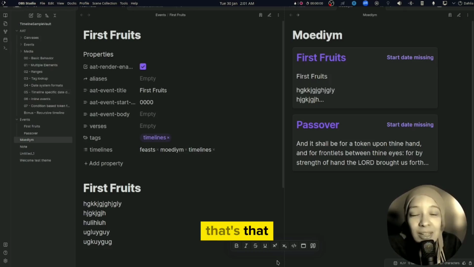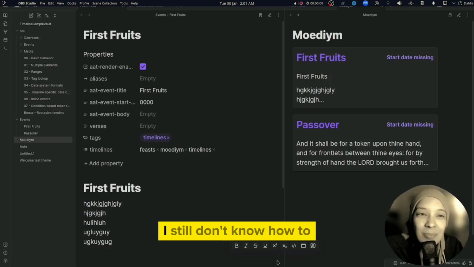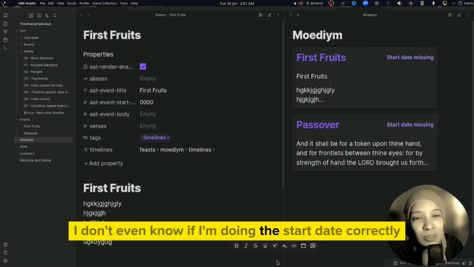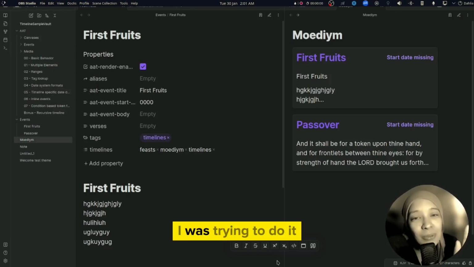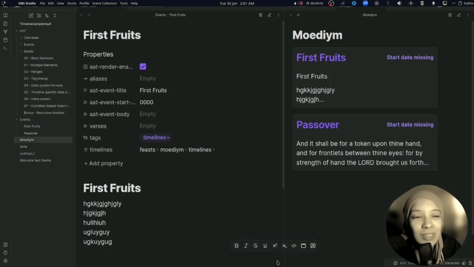That's that. I was glad I was able to add more to the April's timeline thing. I still don't know how to deal with that start date missing thing. I don't even know if I'm doing the start date correctly. I was trying to do it all the ways that I knew, but I guess I just don't know.